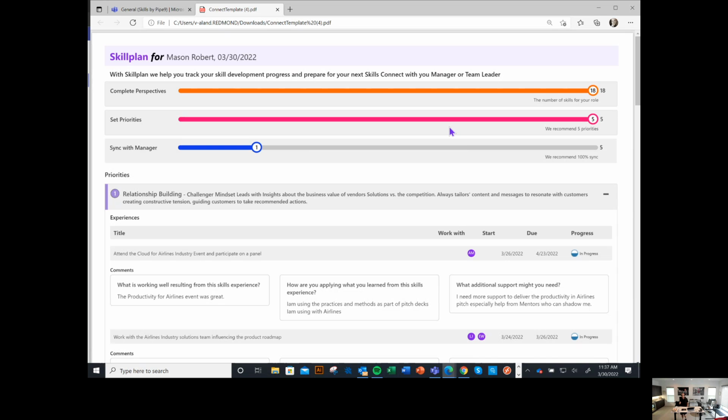And of course, you can save this PDF. And you can upload this PDF into the Connect tool, such that when your manager goes into that, when you go into the Connect, when you have that Connect discussion, this is the template that you can now step through as part of the conversation. You have that learn and grow conversation, such that you can have the most effective conversation as you possibly can have, because it makes that conversation a purposeful conversation, because it's based upon your priorities, it's based upon experiences, it's based upon the progress that you're making with associated support, like what's working well, how you're applying, and importantly, what more help do you need.